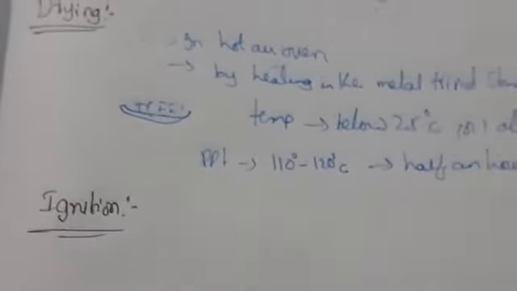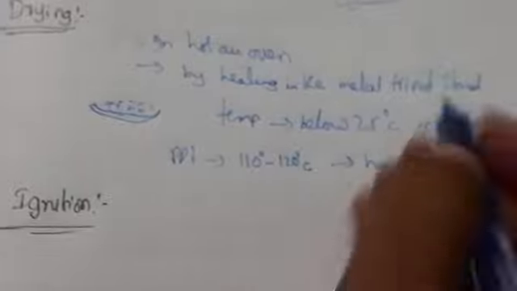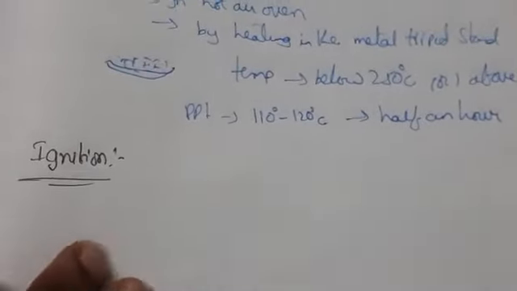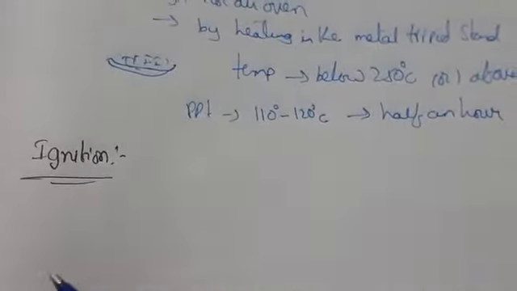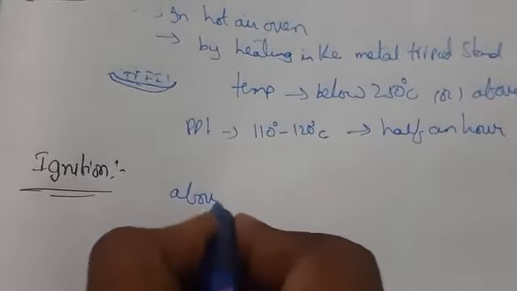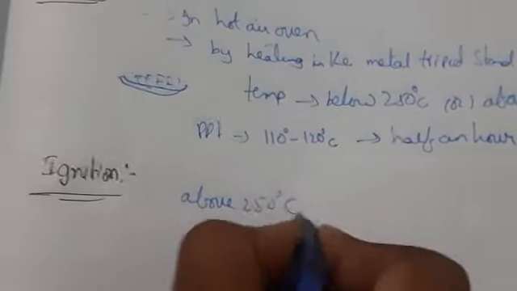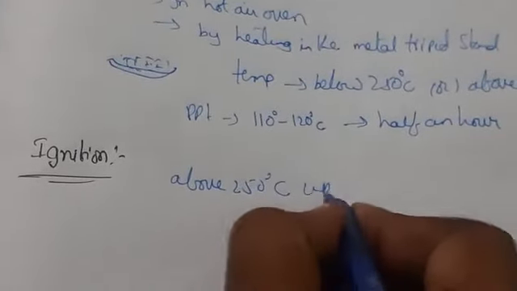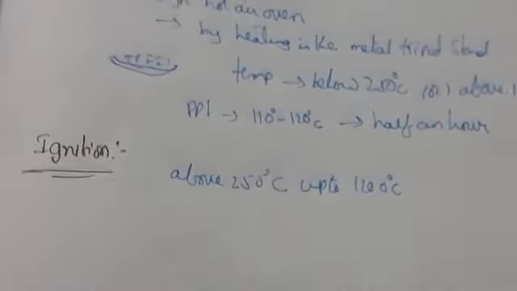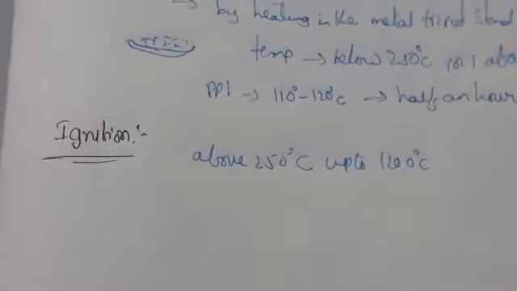So ignition and drying are the same. In drying, we take the temperature below 250 degrees centigrade, or above 100 degrees centigrade. But in ignition, the temperature should be above 250 degrees centigrade, up to 1200 degrees, we can heat this precipitate.